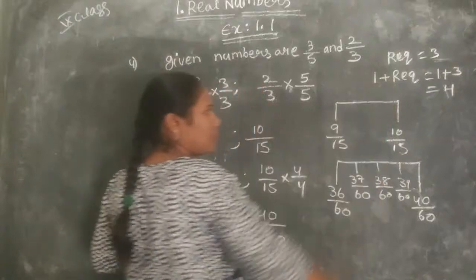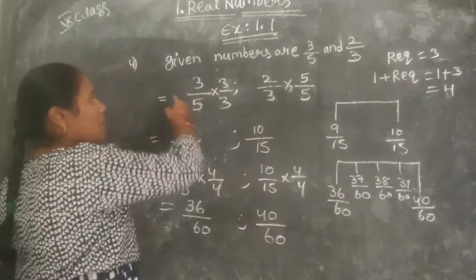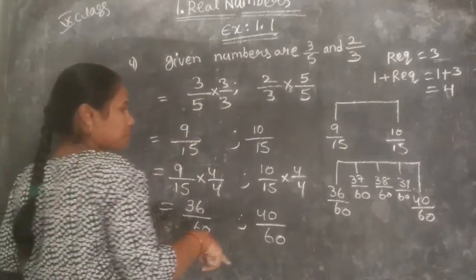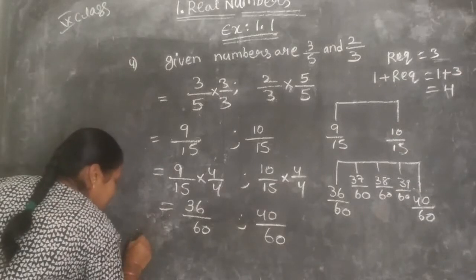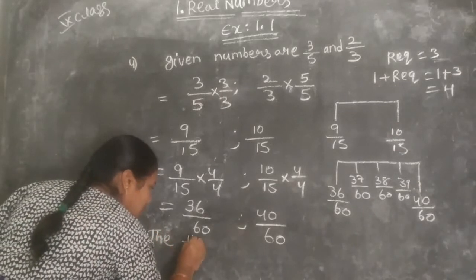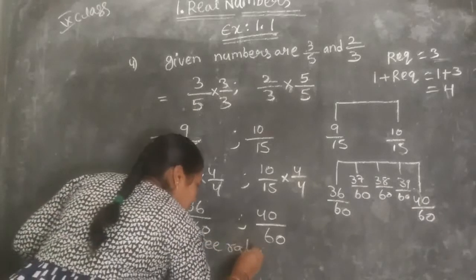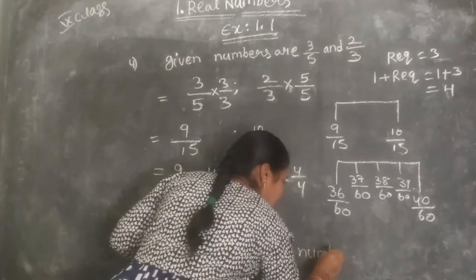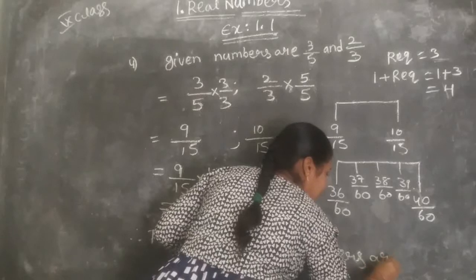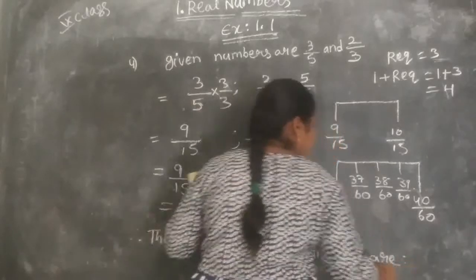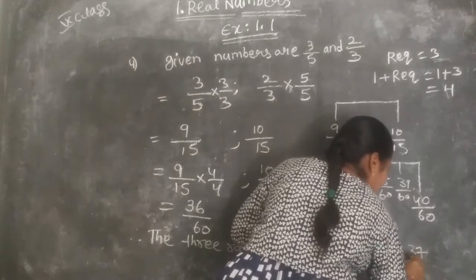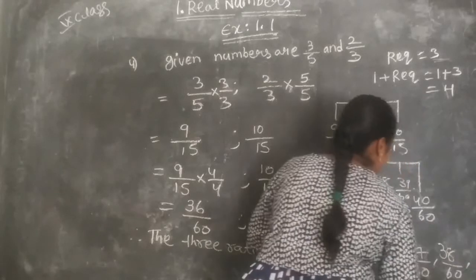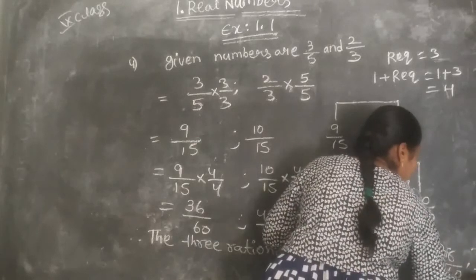So remember this one: 1 plus required. Required means how many numbers we are inserting between the given fractions. So therefore the 3 rational numbers are 37 by 60, 38 by 60 and 39 by 60.